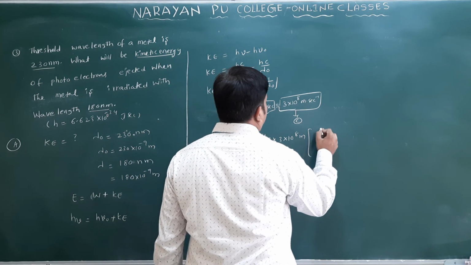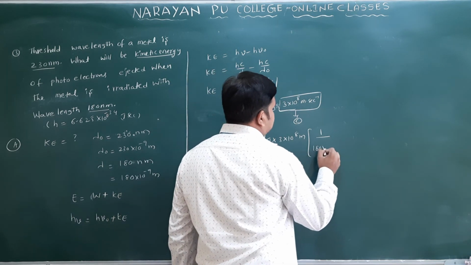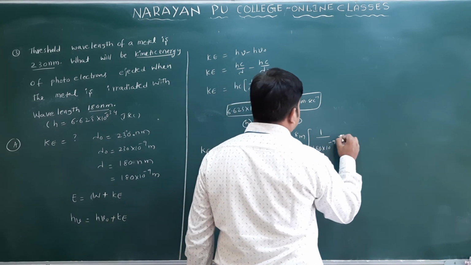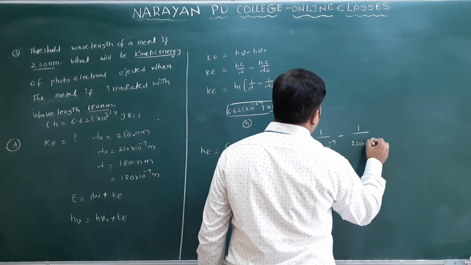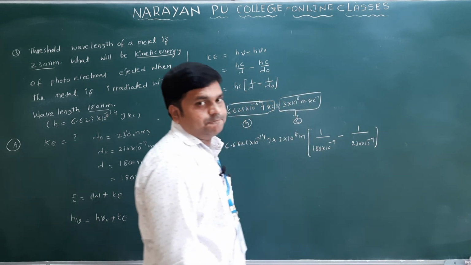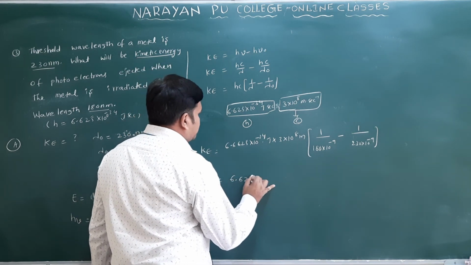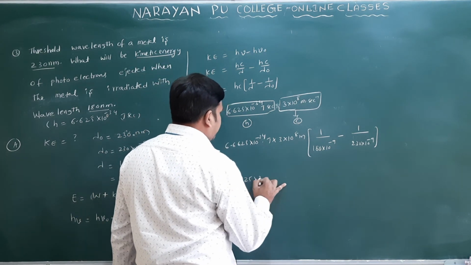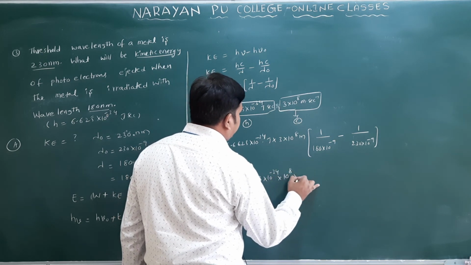You will write here 1 by, what is the lambda we have? 180 into 10 power minus 9 by 1 by we have 230 into 10 power minus 9 only. Clear? So I'll write this one. This is 6.625 into 3 into 10 power minus 34 into 10 power 8 only.